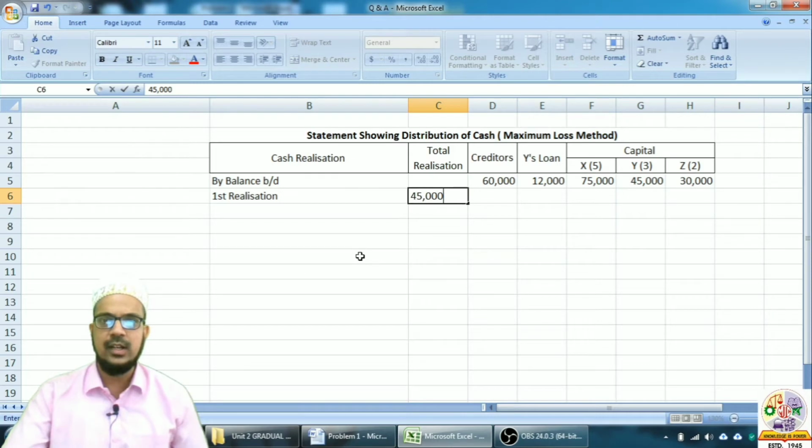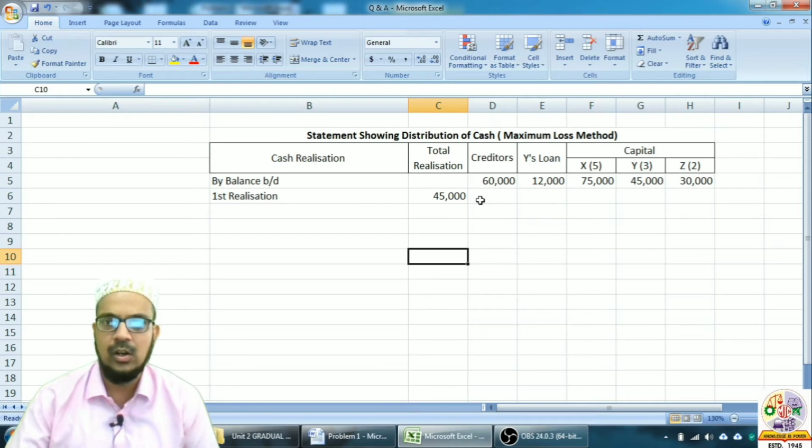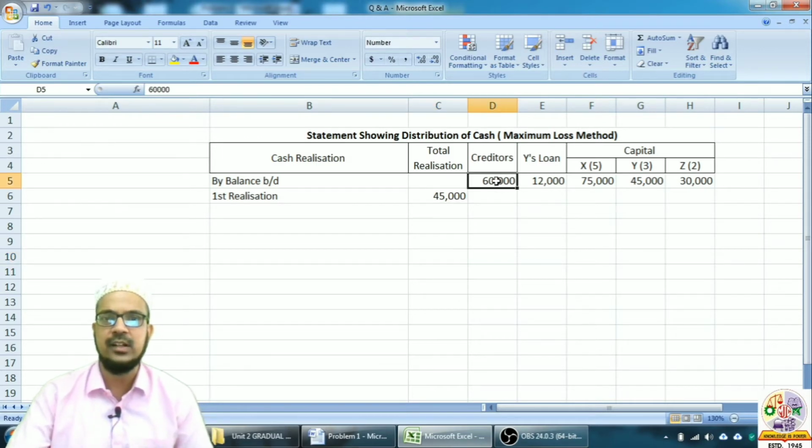Okay, the first realization happens for 45,000 and the first preference of this amount will be towards creditors. Now can we pay the entire amount of creditors using this money? No, this is not sufficient to pay off all the creditors. So whatever is this amount, this will entirely be used for payment of creditors.